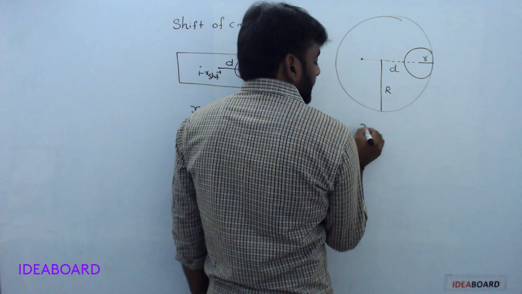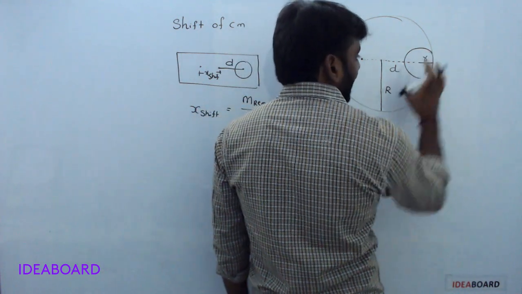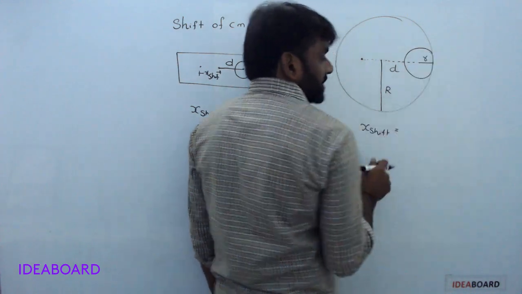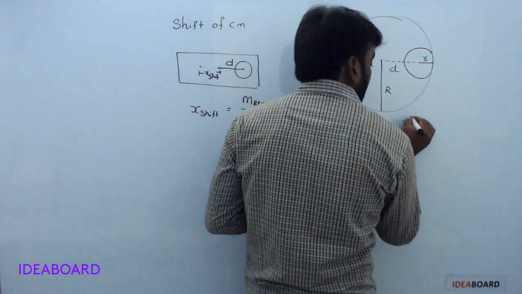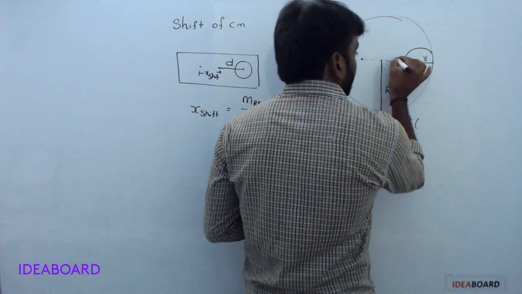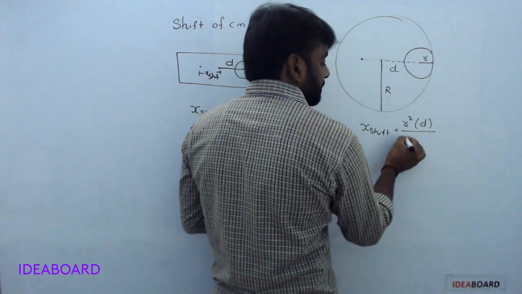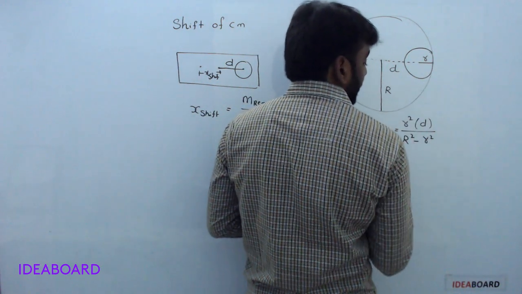The shift is equal to removed mass, that is this portion. It is a two-dimensional disc, so you consider area, in the sense r square, into distance d, by total mass, R square minus removed mass, small r square.